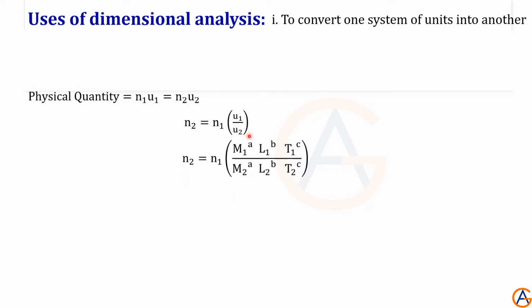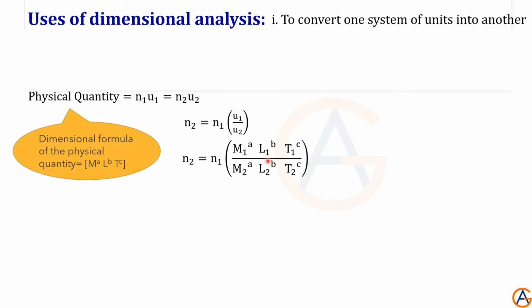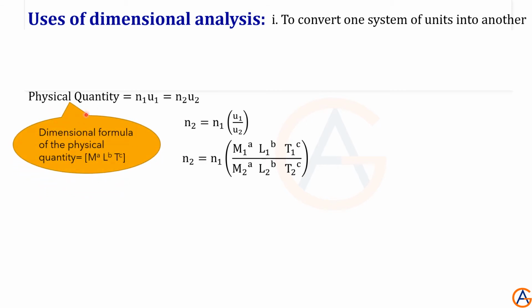Now these units are subdivided in terms of base units like mass, length and time. Here we take the help of the dimensional formula. Say the dimensional formula of this physical quantity is M^a L^b T^c.